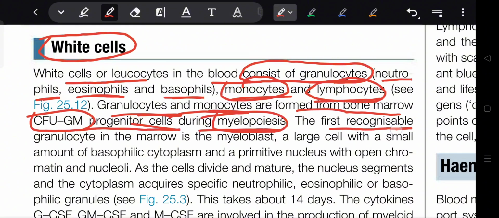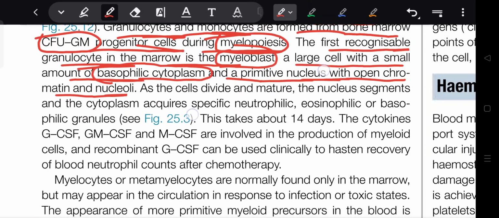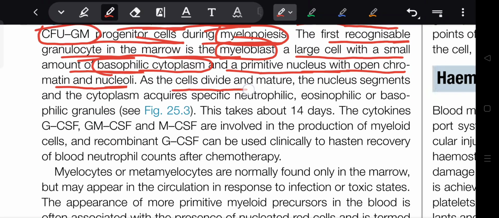The first recognizable granulocyte in the marrow is the myeloblast, a large cell with a small amount of basophilic cytoplasm and a primitive nucleus with open chromatin and nucleoli. As the cells divide and mature, the nucleus segments and the cytoplasm acquires specific neutrophilic, eosinophilic, basophilic granules. This takes about 14 days.